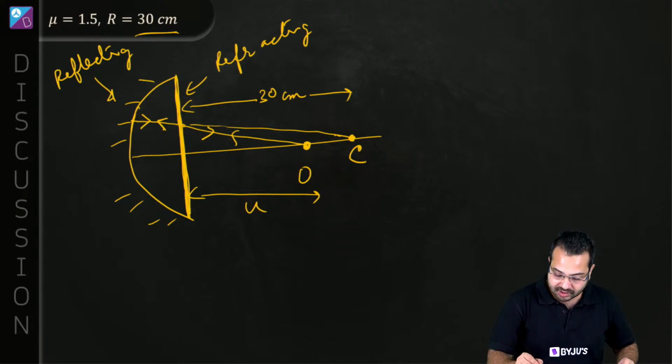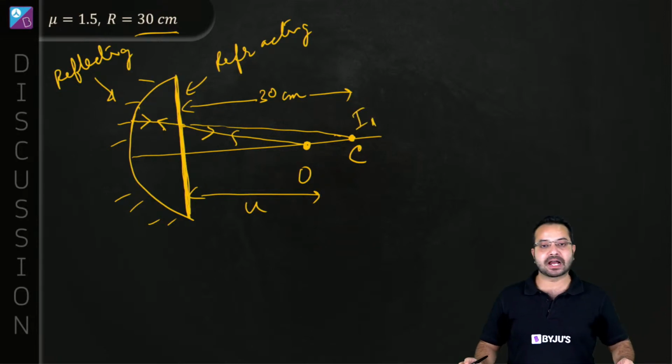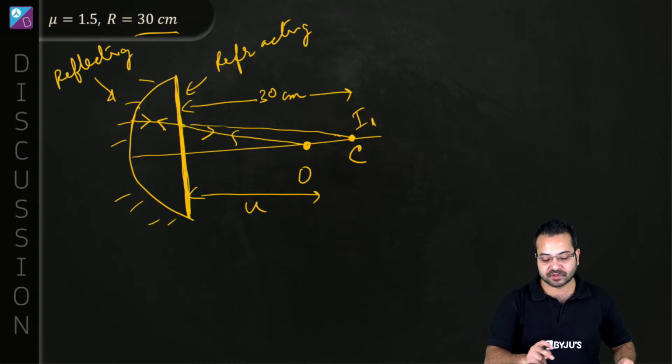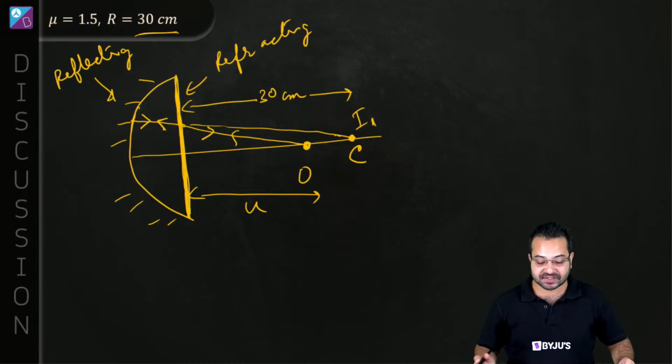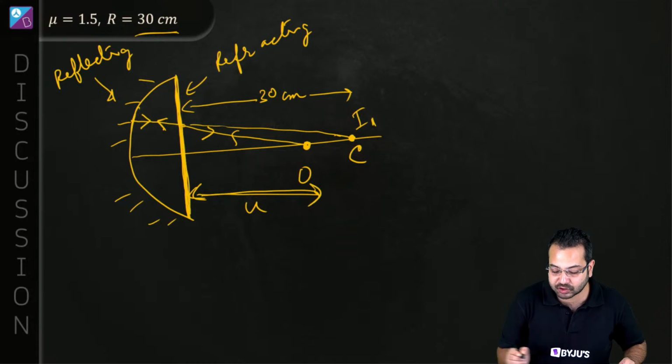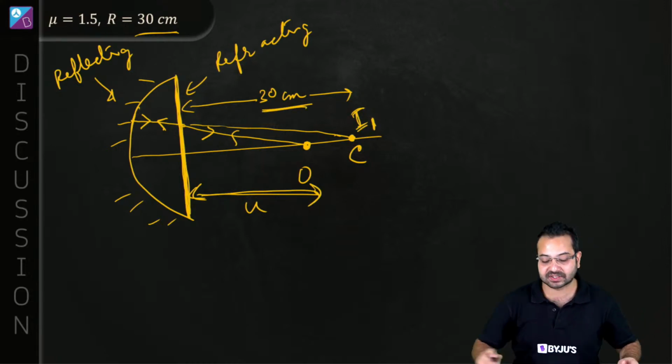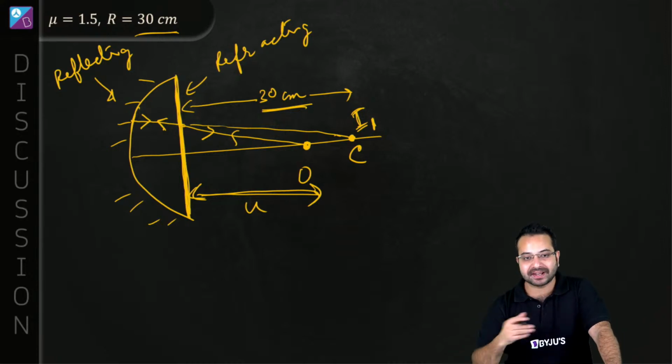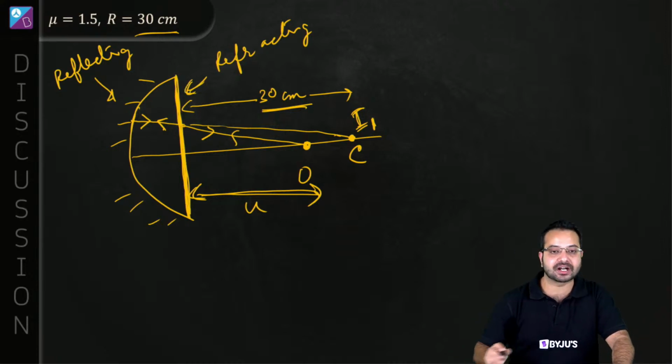Let me write that I1. The image formed by the first refraction, I1, is going to act as the object for the mirror. So basically we have placed an object at a distance u and the image is formed at this distance. And why has that happened? Because of refraction at a plane surface.